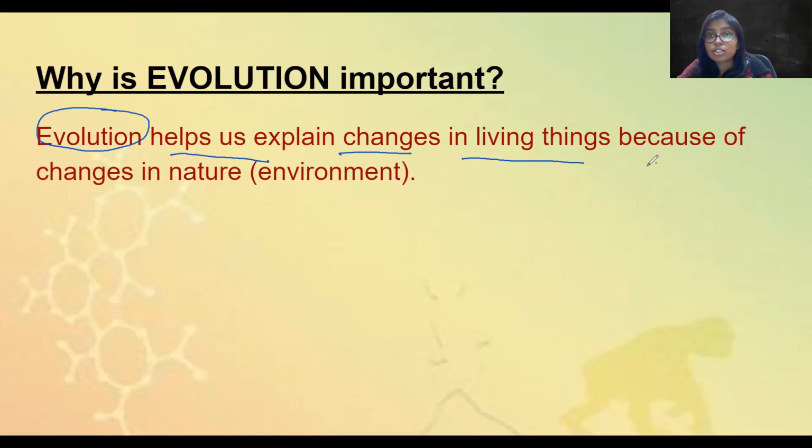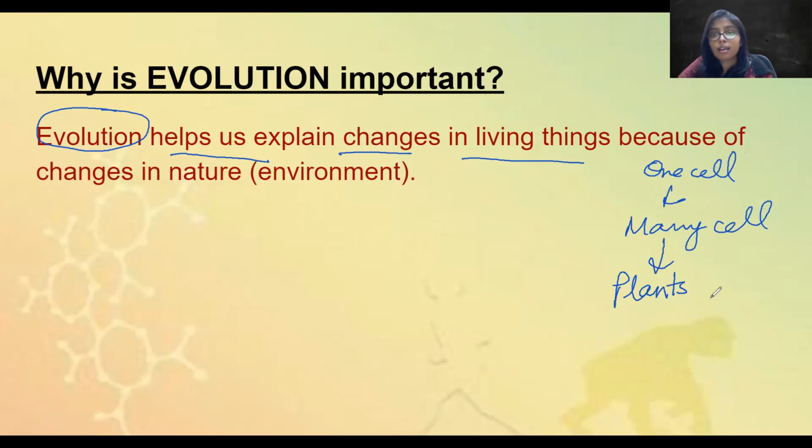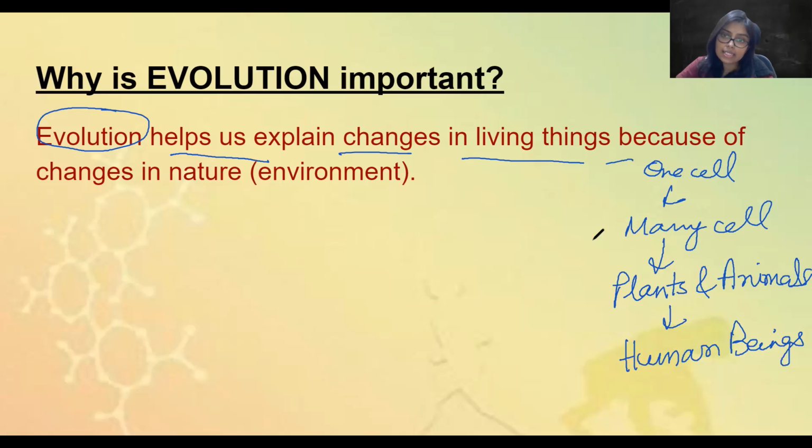What is evolution? There was just one cell, then many cell, and then came plants and animals, and then came human beings. Now, and all of this is basically evolution, right?